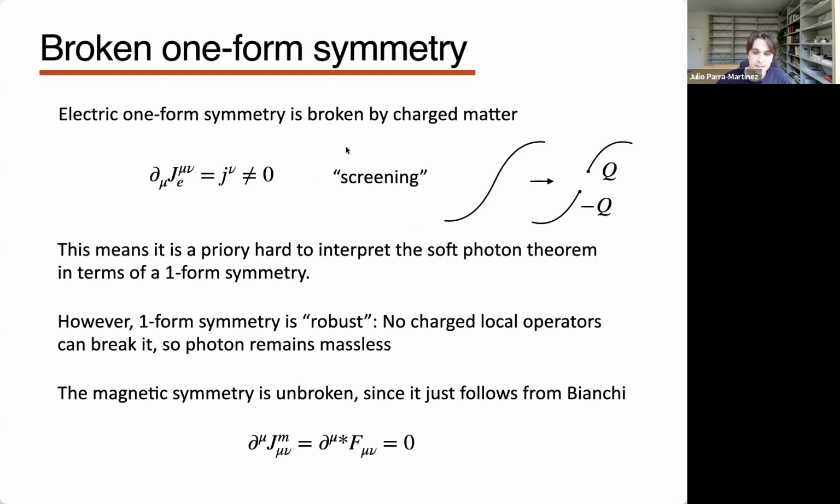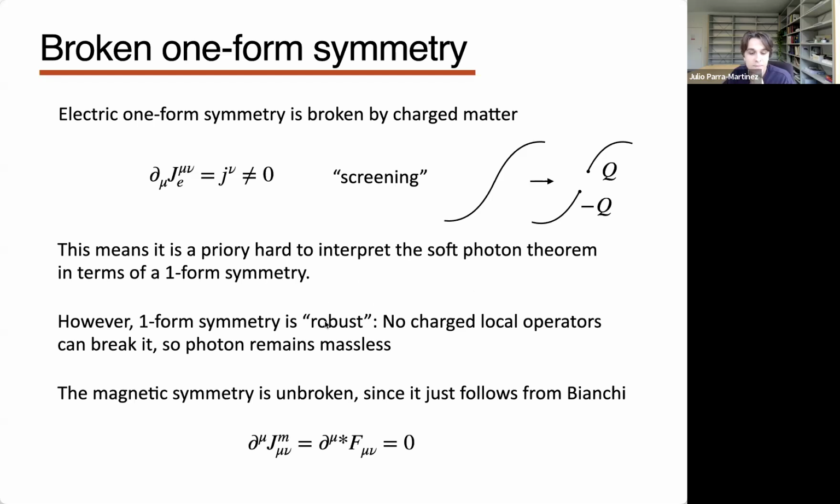This is related to two facts. The first one is that Wilson lines can be screened. I can have pair production that screens the charge of a Wilson line at infinity. So if I try to measure the flux, this integral of f at infinity, I might get zero because I have some cloud of polarized vacuum that screens the charge. Relatedly, the Wilson line can now end on some charged operator, so they can break. This means that a priori, it looks a bit hard to interpret the soft photon theorem in terms of a one-form symmetry.